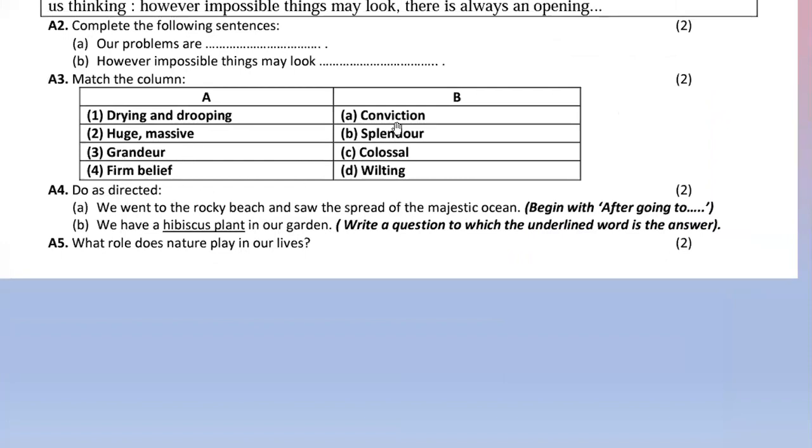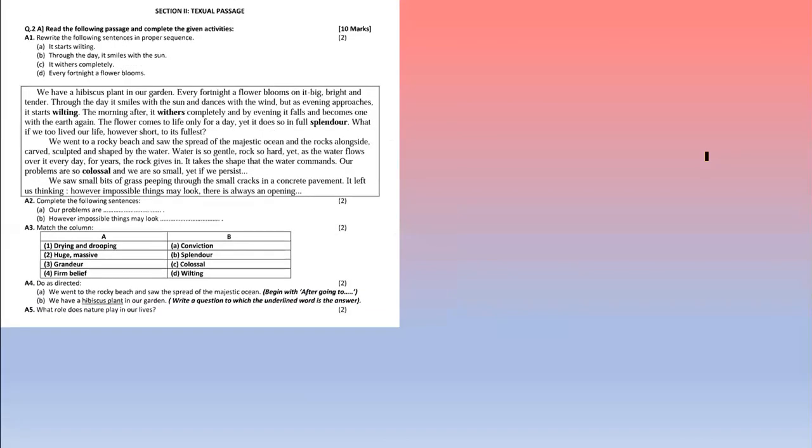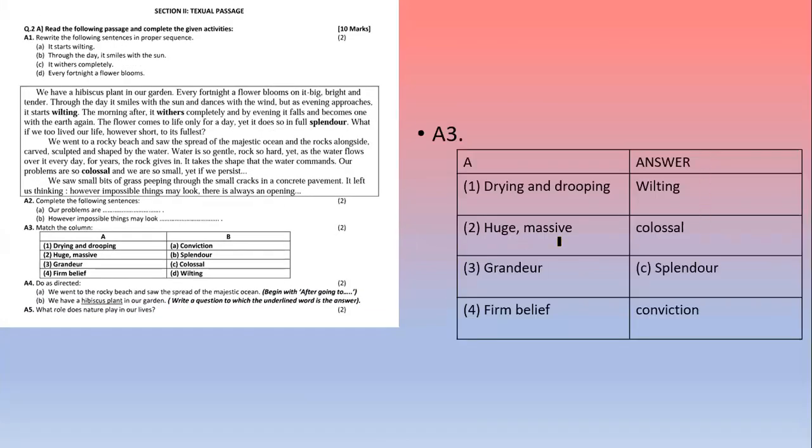Here we have words, conviction, splendor, colossal, and wilting. We have to match the words accordingly. Drying and drooping, it means wilting. So here we have our answer. Huge, massive means colossal. Grandeur, splendor. Firm belief means conviction. So we have to write our answer.